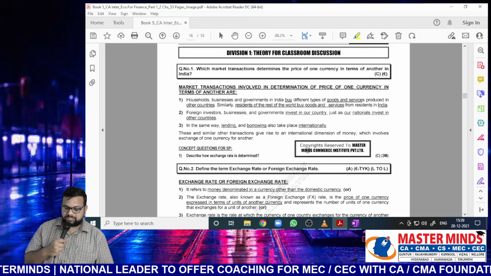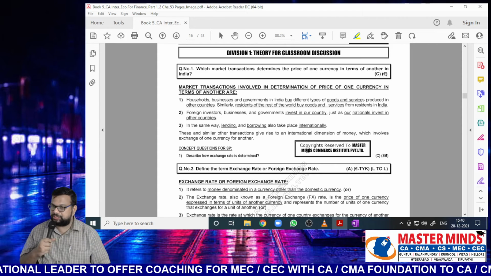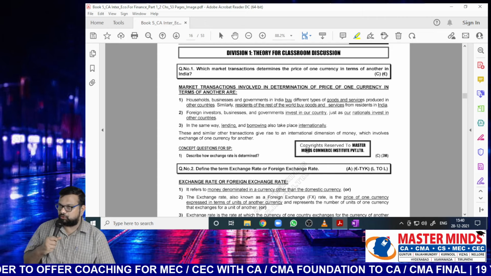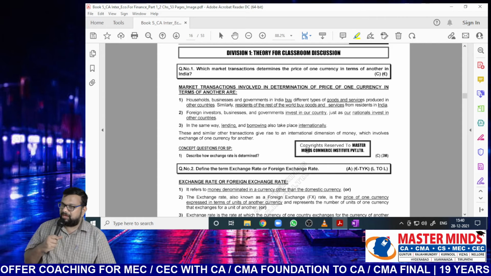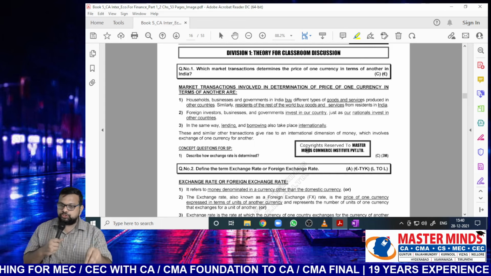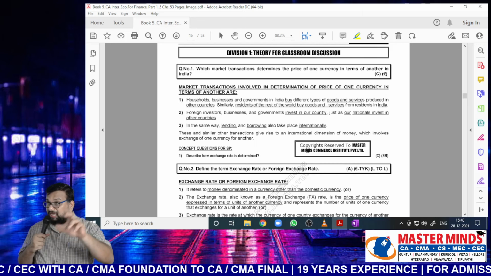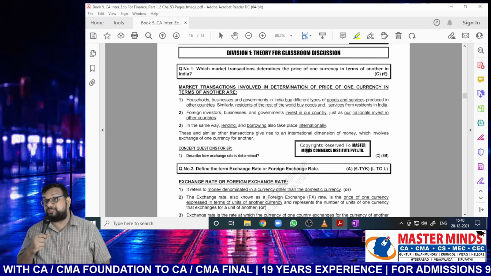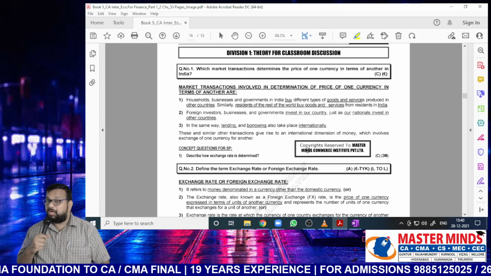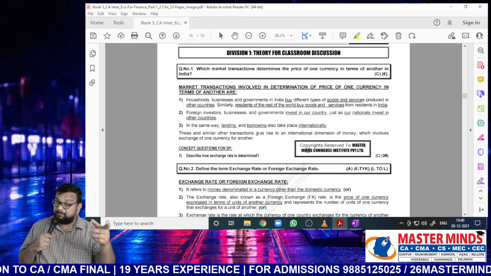Below explanation is given. Market transactions involved in determination of price of one currency in terms of another are the transactions where we need to convert from one currency to another currency. First one, household, businesses, government in India buy different types of goods and services produced in other countries. That means we are talking about exports or imports. From India point of view, imports, Nana.